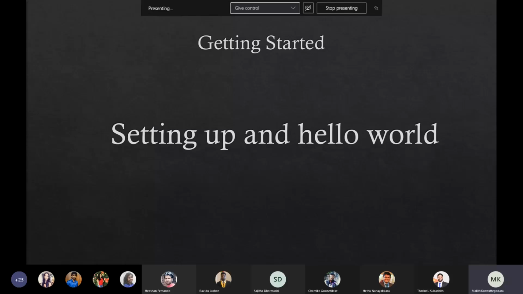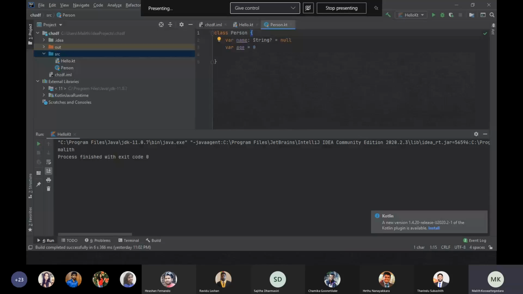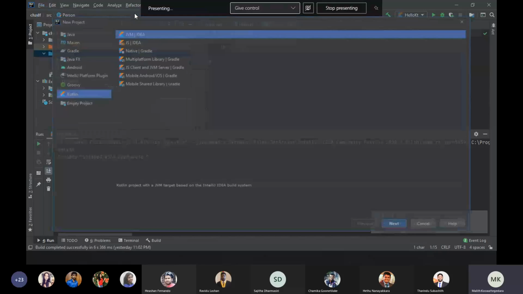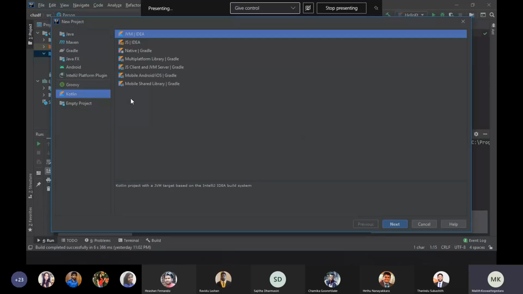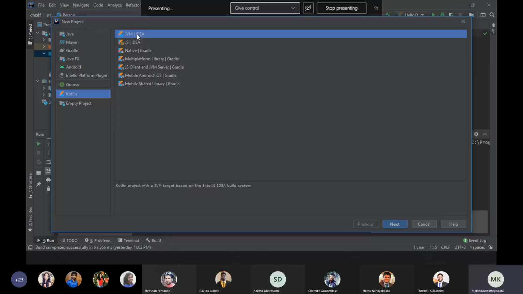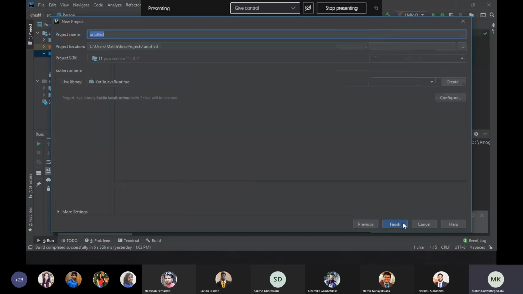So let's start the demo. First, I'll create a new project. You have to select Kotlin in here. As I mentioned before, if you want to develop a web application or something like that, you can select this one. Since I'm going to do some basic things, I'll choose this one.